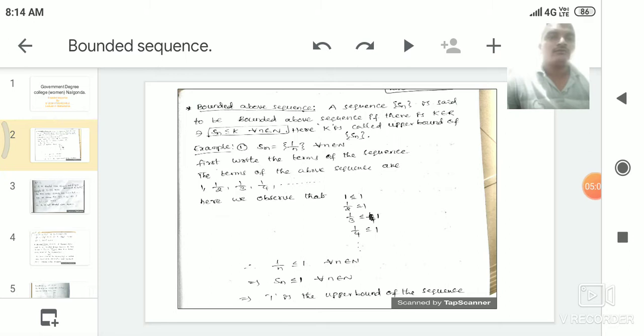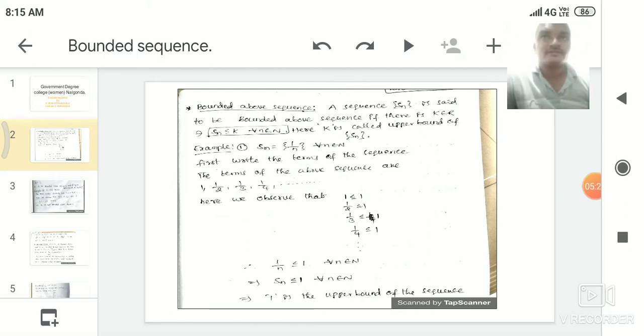and so on. 1 by 4, 1 by 5, 1 by 6, 1 by 7 are the third, fourth, fifth, sixth terms respectively. Here we observe that every term of the sequence is less than or equal to 1. Here we know that 1 is less than or equal to 1.